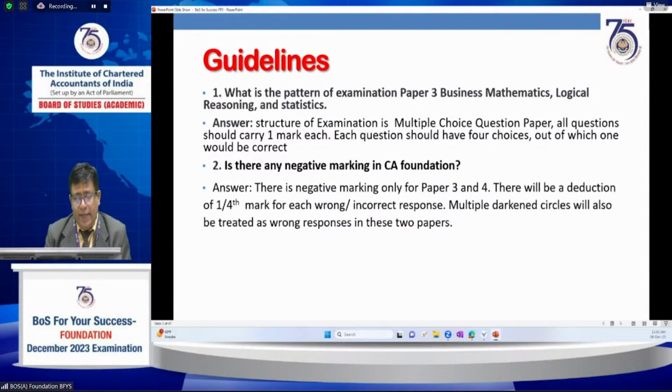Is there any negative marking for CA Foundation? Yes, there is negative marking for Paper 3 and Paper 4, with a reduction of 0.25 for every wrong answer. And as per the examination guideline, multiple darkened circles will also be treated as wrong responses, even in Paper 3 and Paper 4.